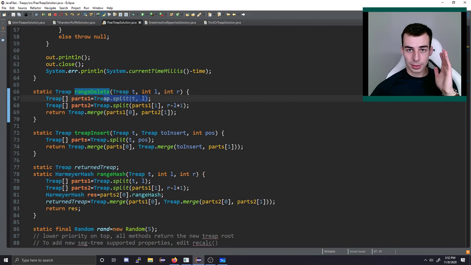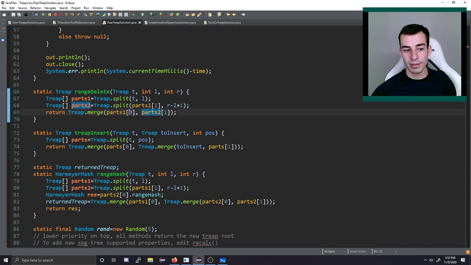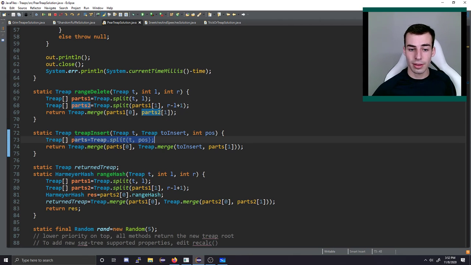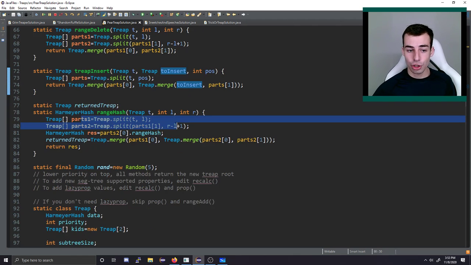Okay, so what does this range delete look like? Well, it's very simple. We split on the left endpoint, split on the right endpoint, and then merge the two outsides back together. So we've got part 1, part 2. We merge the left half of part 1, right half of part 2. Insert is just as easy. We split it at the position we want to insert it in, and then we merge the three pieces together. This new thing that we're about to insert, and then also the two other pieces that we just split apart. And then the final part is this range hash. So range hash is, I guess, pretty easy from this perspective. We split the two pieces apart, look at the hash of the middle part.